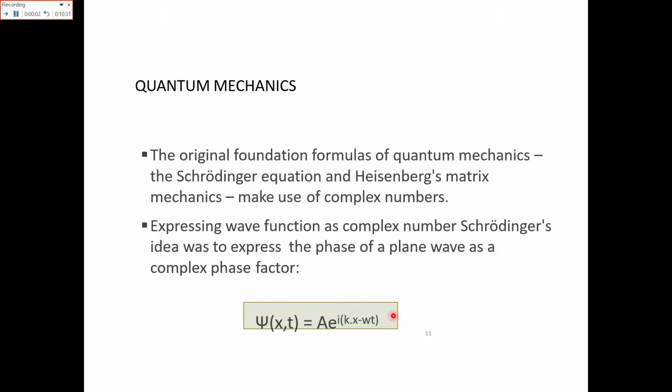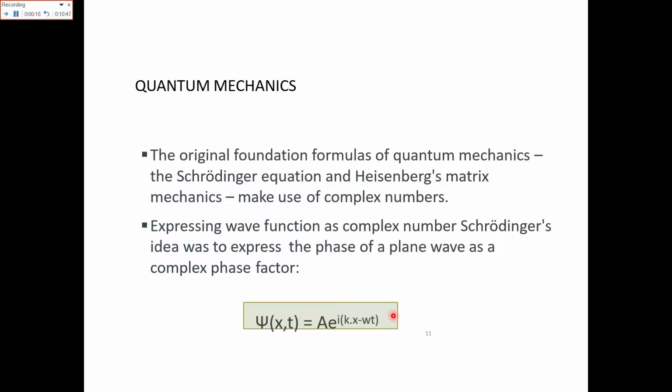The original foundations of quantum mechanics were Schrodinger's equation and Heisenberg's matrix mechanics. Both use complex numbers for the modeling.